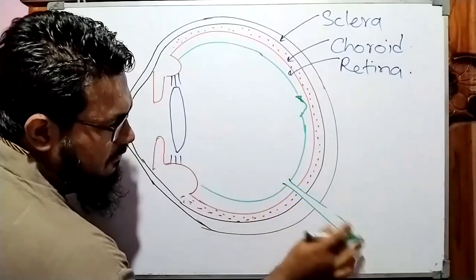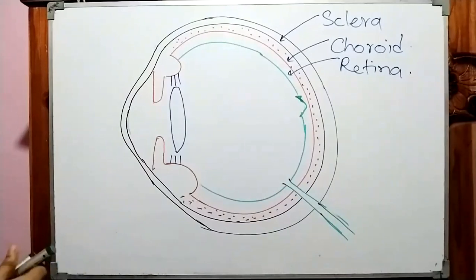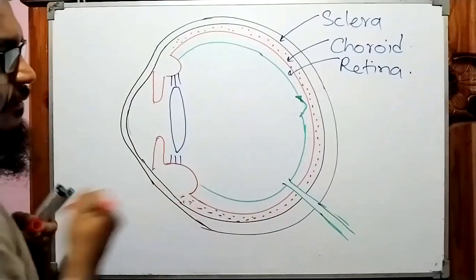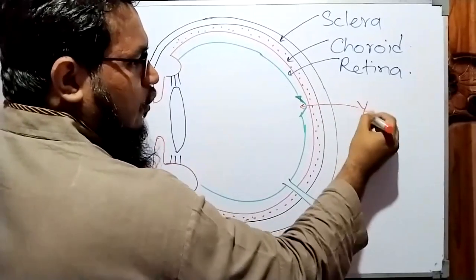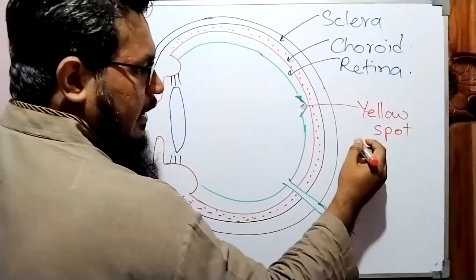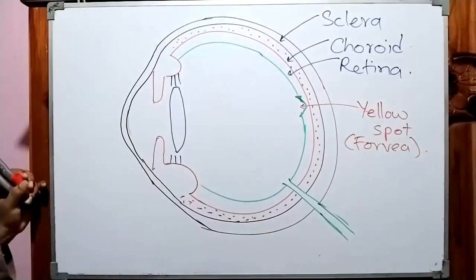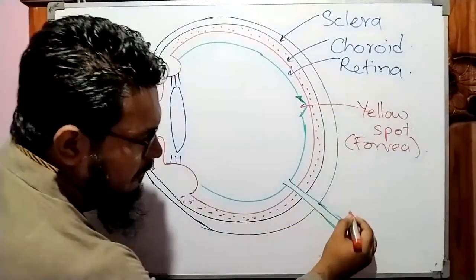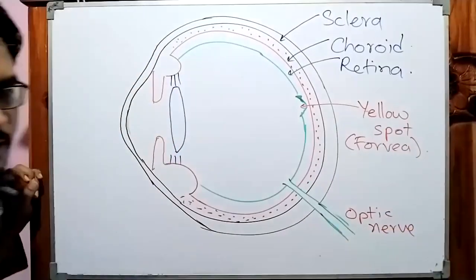What is this nerve? Yes, optic nerve. Very good. So those are the two main parts present in the retina. Now we will name it. This part in the retina is known as the yellow spot. Yellow spot. Or there is another name given, fovea. Then this nerve is known as the optic nerve.